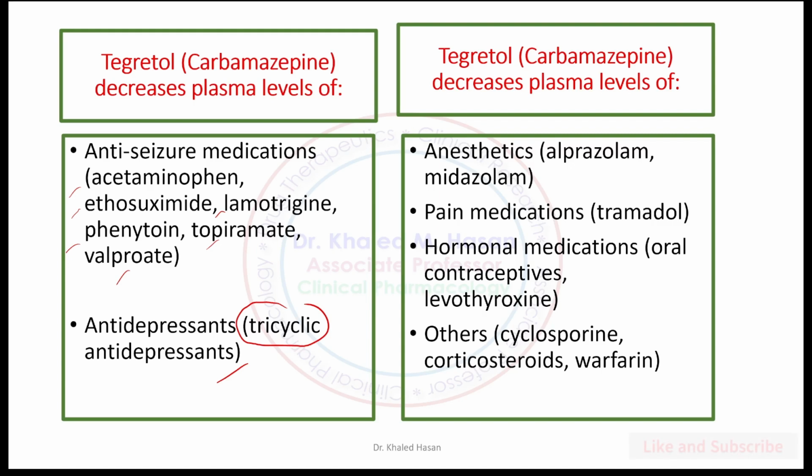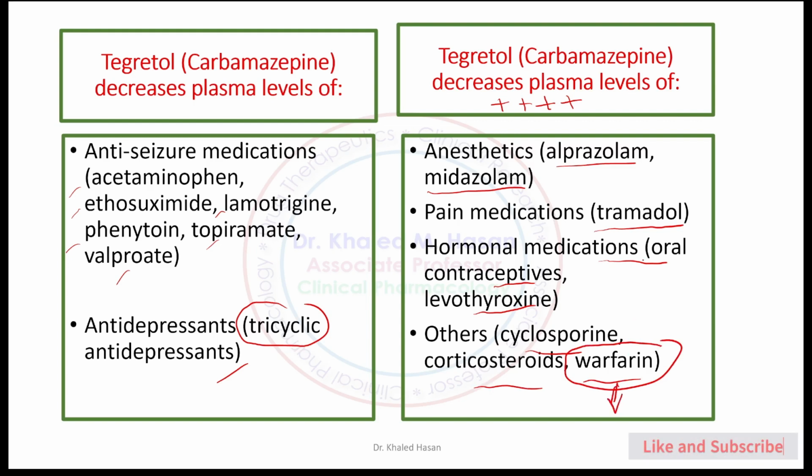Continue speaking about decreasing plasma concentration. We have midazolam and alprazolam, whose plasma concentration decreases because this medication accelerates their metabolism. Carbamazepine decreases the concentration of tramadol, hormonal oral contraceptives, levothyroxine, cyclosporin, cortisone, and warfarin. With warfarin, there is a risk of clotting. If you use warfarin with carbamazepine, similar to what we have with phenytoin, there is an increased risk of clotting.